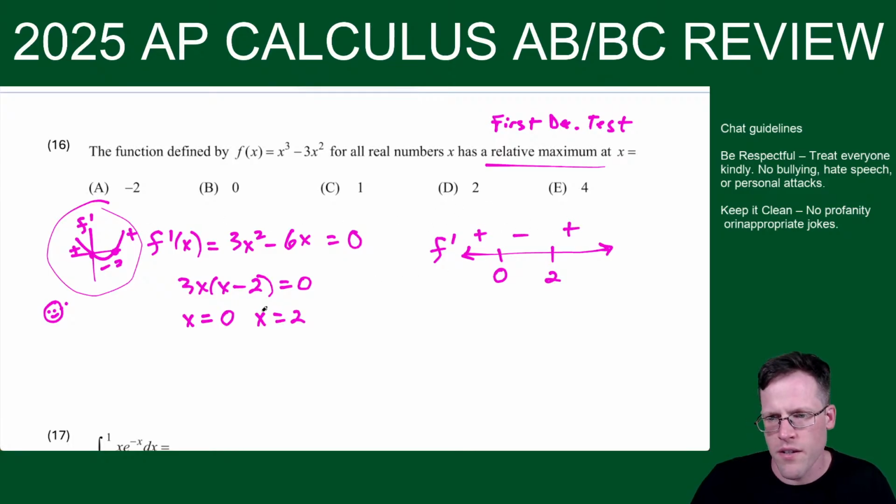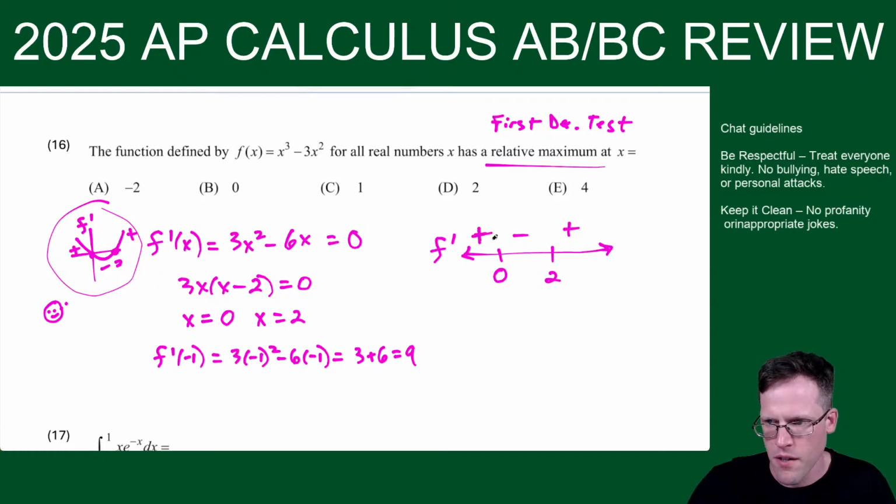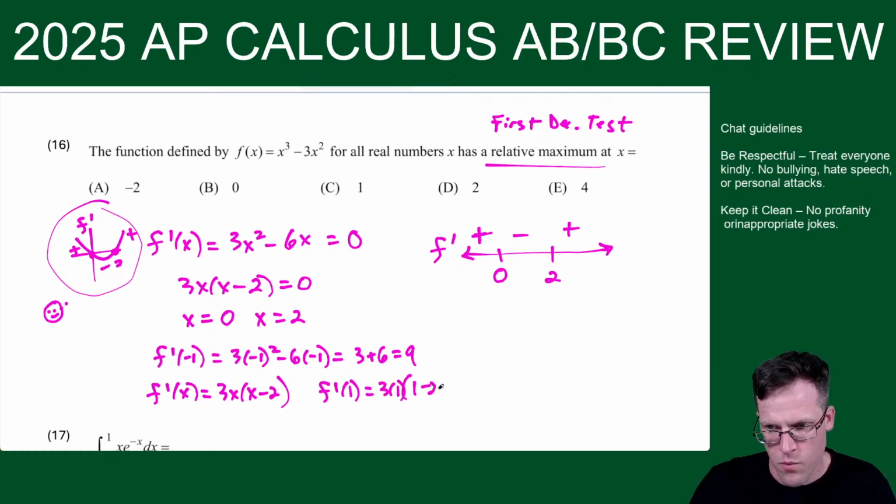You know, if you want to plug in test values, of course, you could plug in f prime of negative 1, and you get 3 times negative 1 squared minus 6 times negative 1. You could do this, but this takes a lot of time. Okay, and then 3 plus 6 equals 9. You're like, positive. You put a plus here. Or you could even plug it into the factored form. Once again, when you have f prime equals 3x times x minus 2, if I plug in something like 1, I get 3 times 1 times 1 minus 2. And I'm like, ooh, a positive times a negative is negative. Okay, so these are just all ideas that it helps to have.